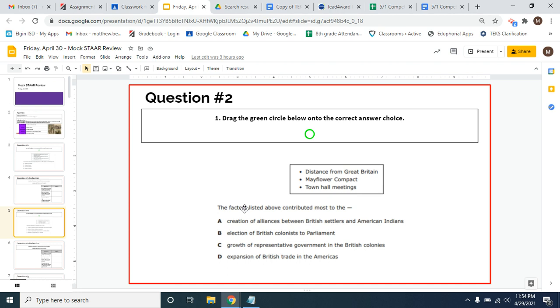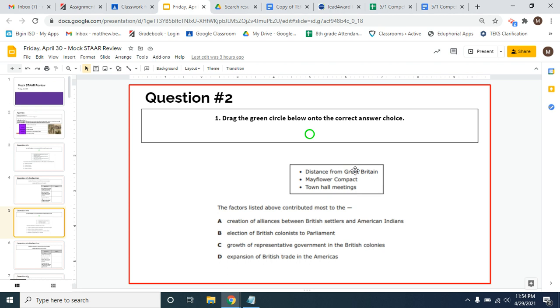All right, this question says the factors listed above contributed most to the, so these things contributed, meaning they led to something, right? So distance from Great Britain, the Mayflower Compact, town hall meetings. So all these things are leading to C, growth of representative government in the British colonies.